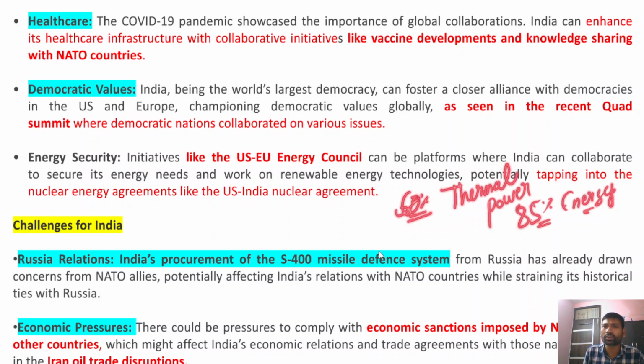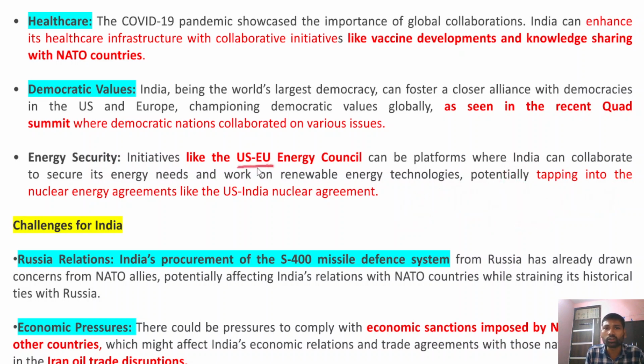Therefore, in this context, it is very important for India to have robust energy security, and this could be possible with the European Union and US Energy Council, or a strong strategic partnership between these countries. With close cooperation and collaboration, these countries could share renewable energy technologies with India, and India could also tap into nuclear energy agreements, like the one made in 2006, the US India nuclear agreement.